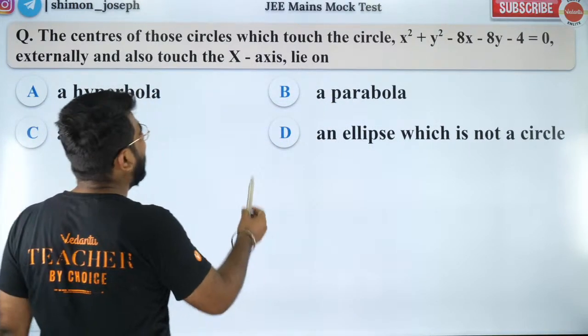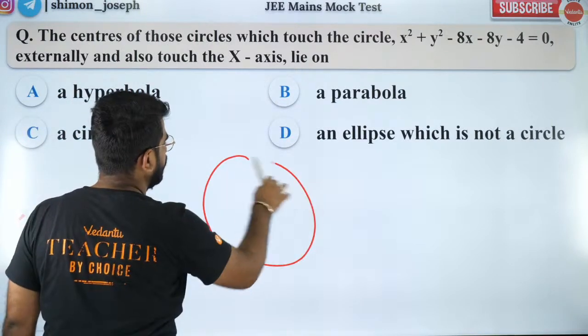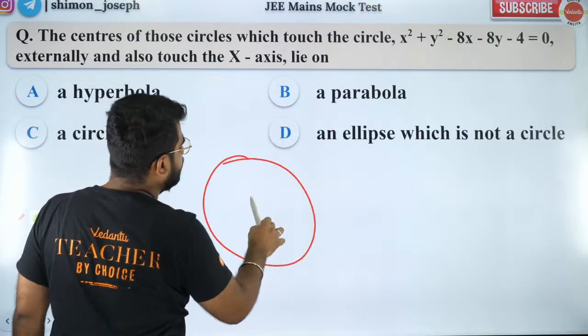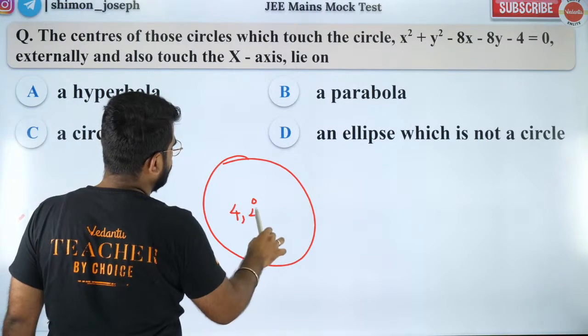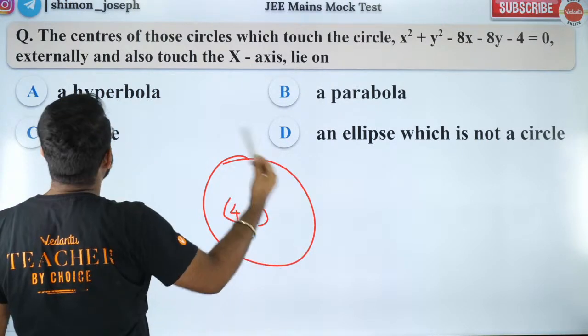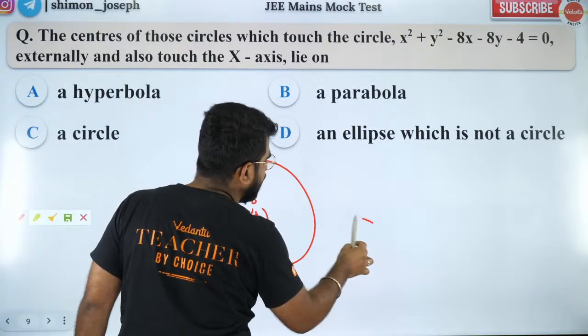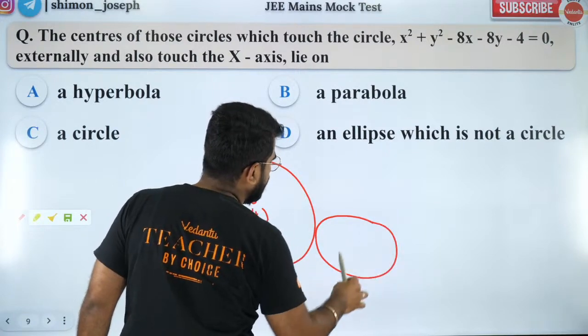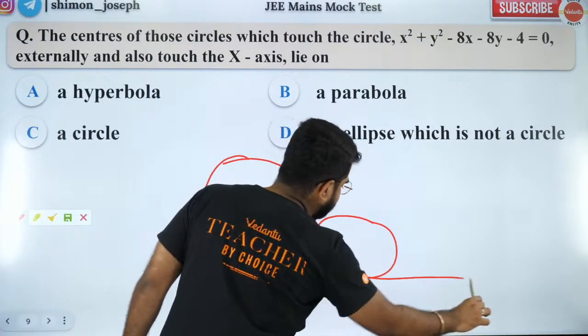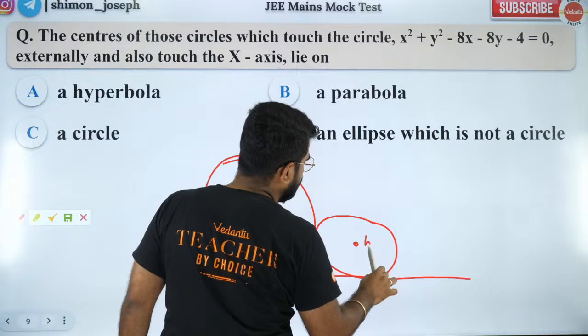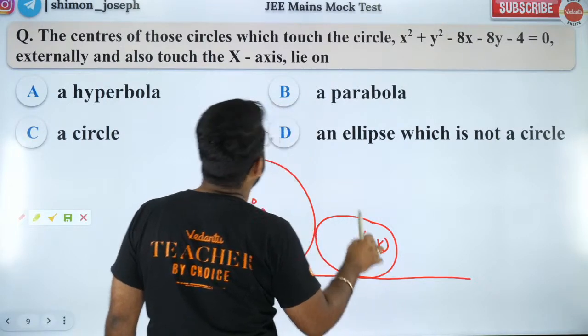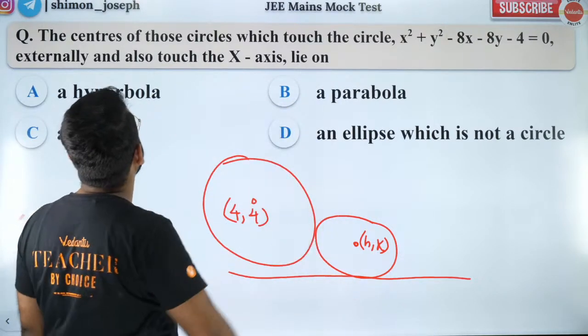So, now we have a circle which has center at (4, 4), correct? And we have another circle which touches this circle externally, and that circle touches the x-axis also. So we need to find the locus of the center of that circle.